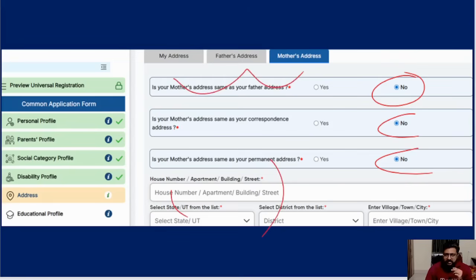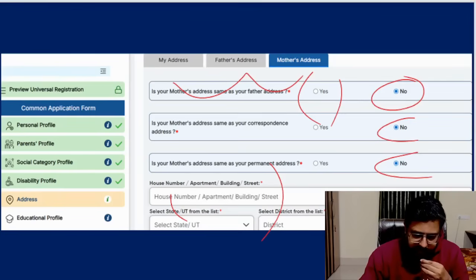If everything is the same, it's very easy. You just have to tell yes and it will auto-populate. But if it's no, you have to fill in each one individually and separately: your address, father's and mother's address. So after that, you have to do the educational profile.